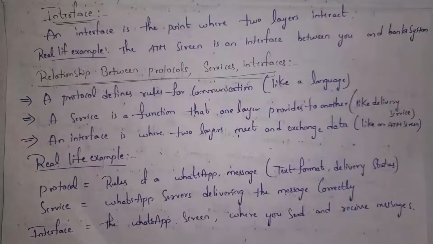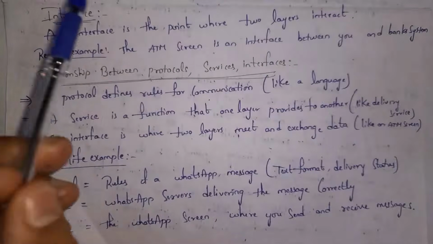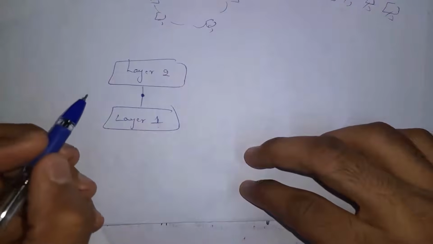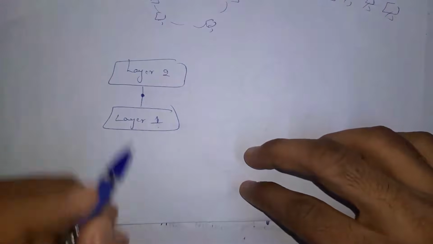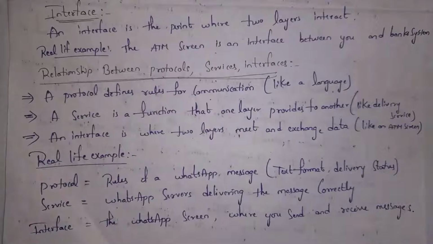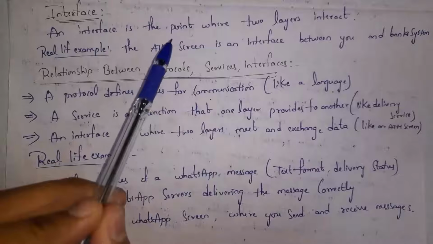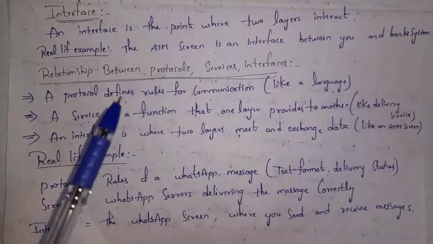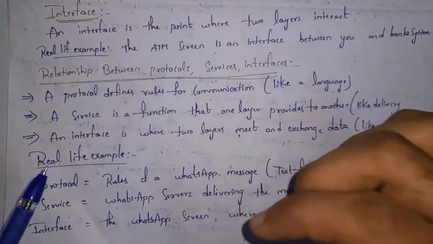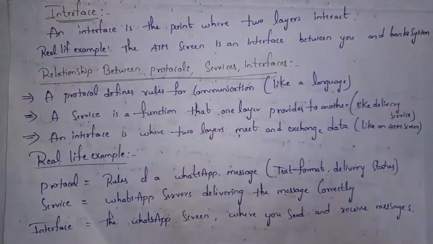Next I will explain what is an interface. An interface is the point where two layers interact. Guys, I already said before, work done by the lower layer that is useful to the upper layer, we call it a service. And there will be a point where two layers communicate with each other. We call that point an interface. If you consider a real life example, by using an ATM machine, we can do bank transactions. By using the ATM screen, the person and the bank communicate with each other. So we call this ATM screen an interface.